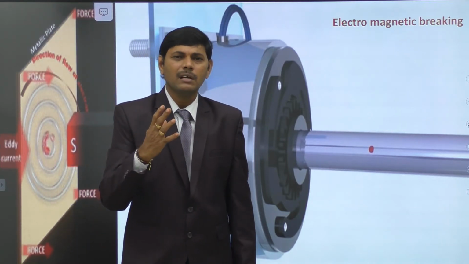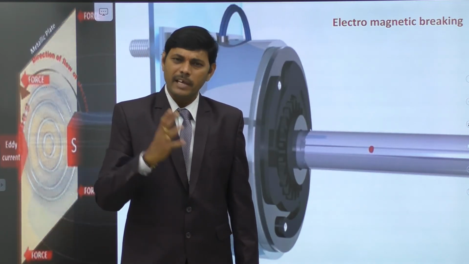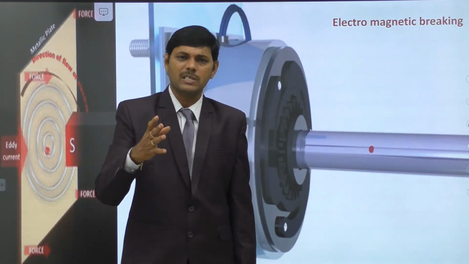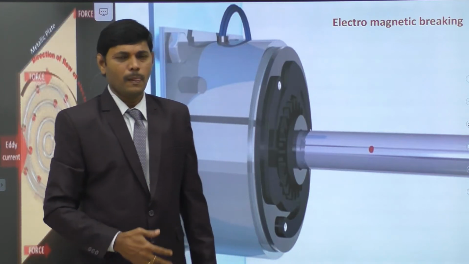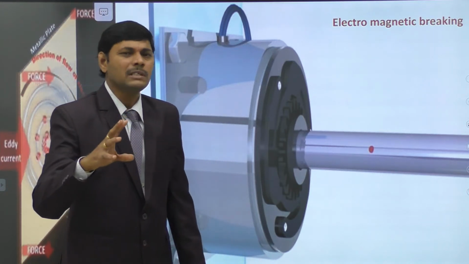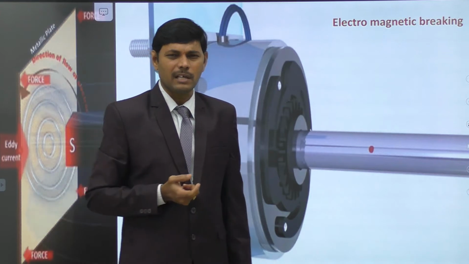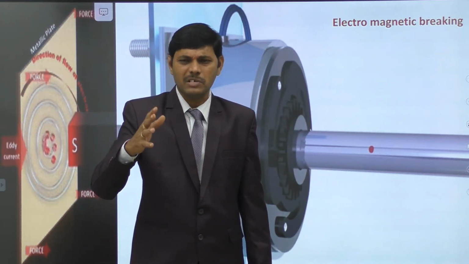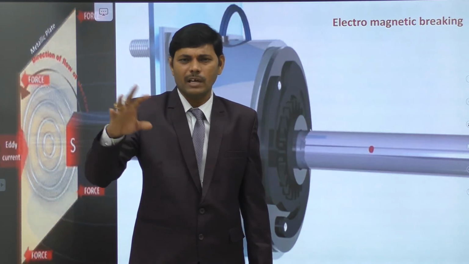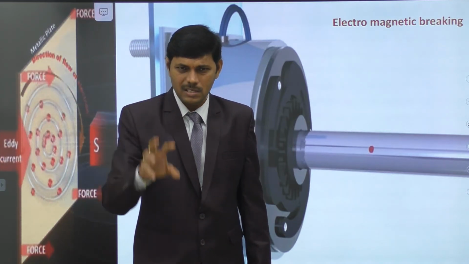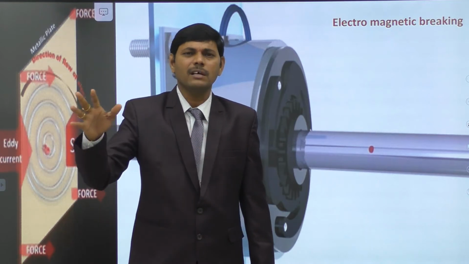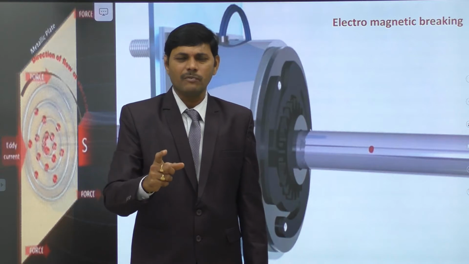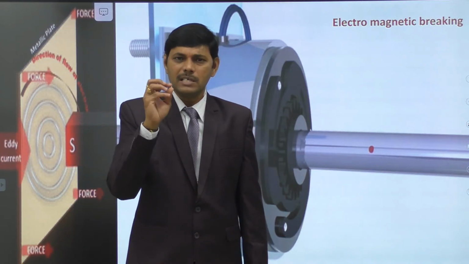So we apply mechanical brakes for bicycles as well as for bikes, cars, buses and trains. But rather than using these mechanical brakes, if you use electromagnetic brakes, they are soft. With mechanical friction, there is a possibility of wear and tear of the parts. So maintenance is less because we avoid the wear and tear of the parts by using electromagnetic braking, and it is so soft and it is very cheap.